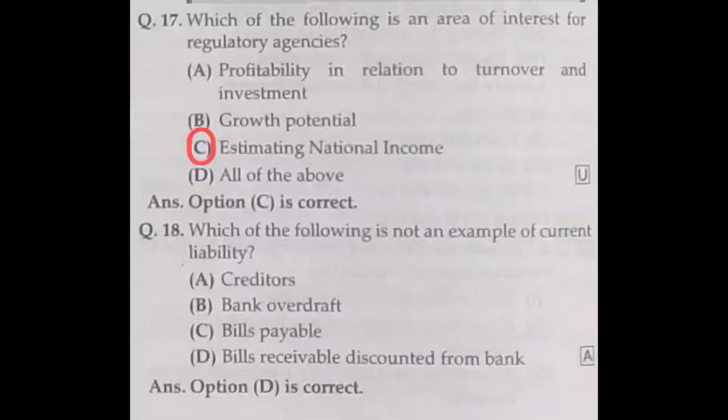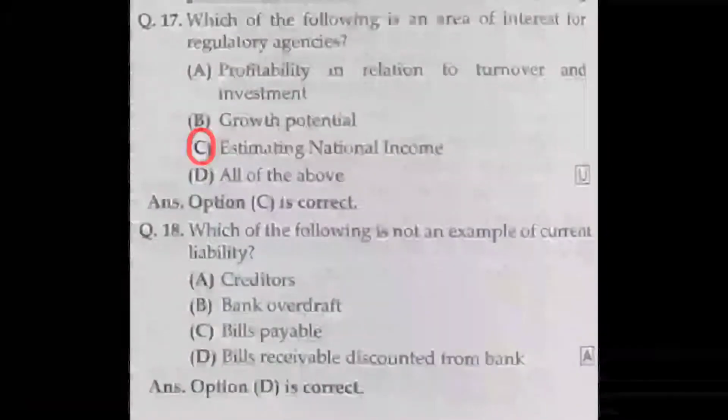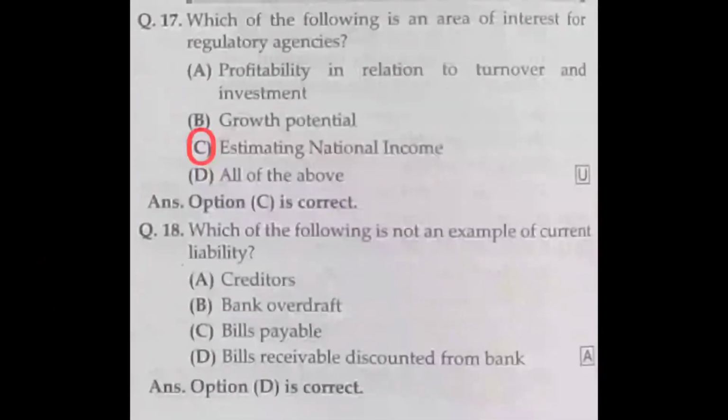And then question number 18. Which of the following is not an example of current liability? For example, creditors, it is a liability. Current liability. Bank overdraft, it is a current liability. Bills payable, it is a current liability. But bills receivable, it is an asset. But here, bills receivable discounted from the bank. So, that amount is collected. So, it is not a liability. So, here, what is not an example of current liability? Bills receivable discounted from bank is not an example of current liability. So, option D is the correct answer.